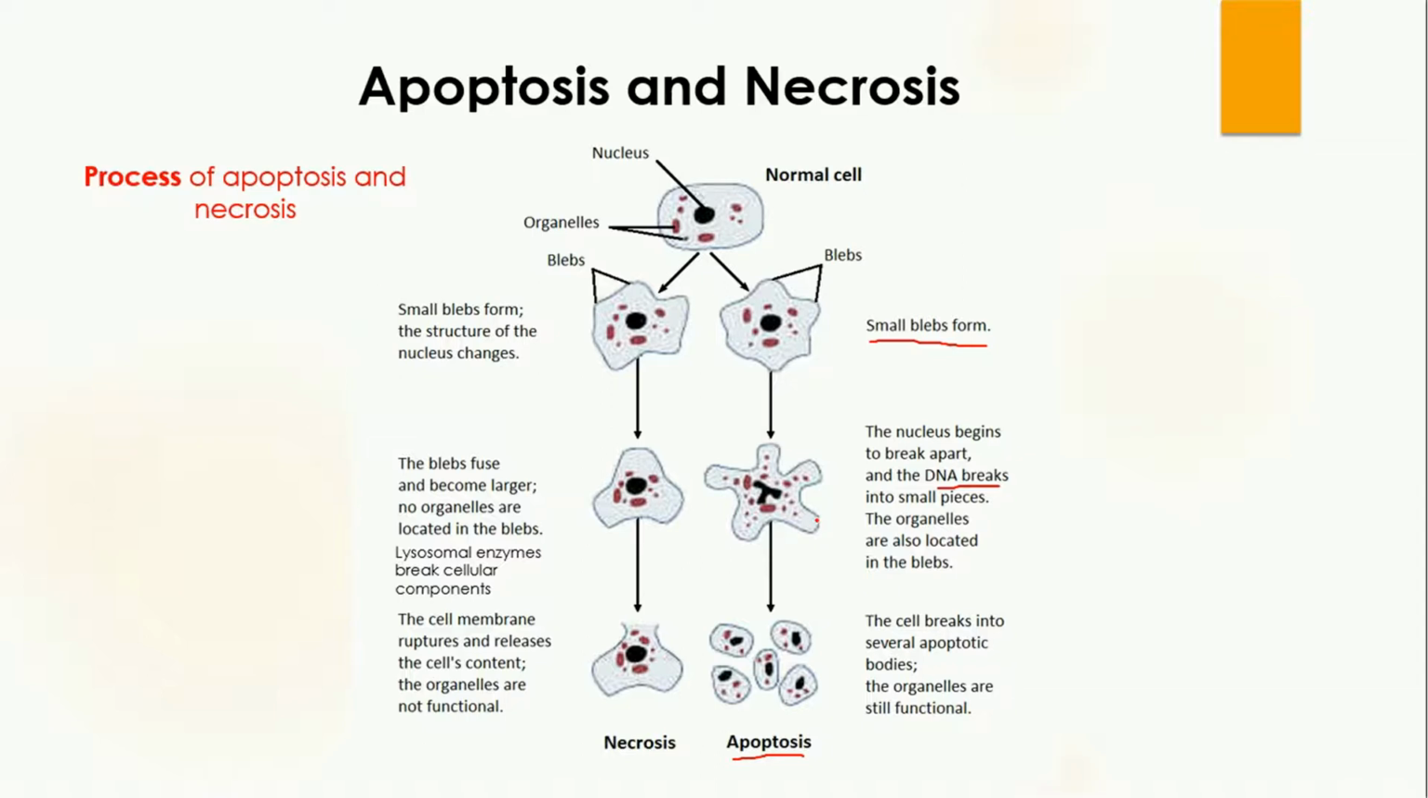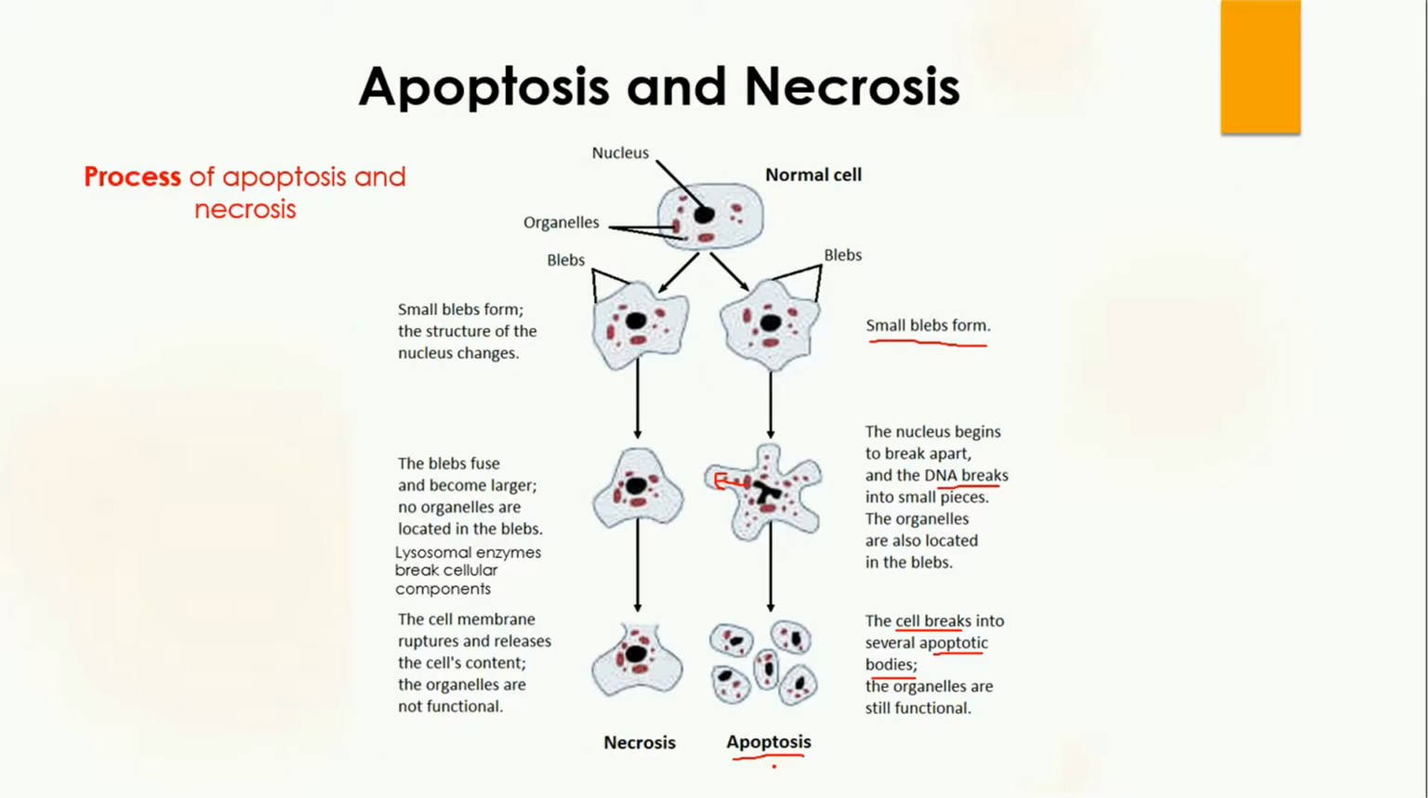In the final step, the cell breaks down into several apoptotic bodies. Here you can see these small apoptotic bodies, and they contain the organelles which were entering the blebs in the previous step. So these apoptotic bodies are formed in the process of apoptosis.